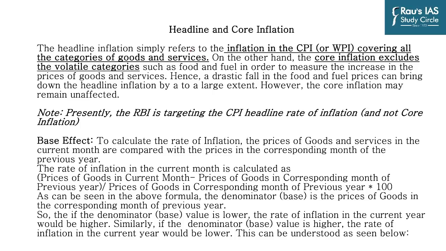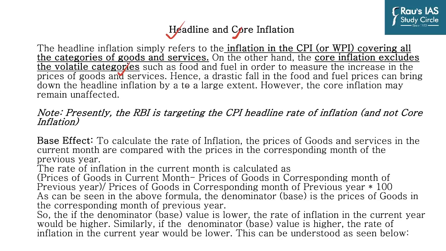Also, at the same time, aspirants often come across terms such as headline and core inflation. Now, headline inflation simply refers to the inflation in the CPI or even the WPI, covering all the categories of goods and services. So that is the complete CPI and WPI. But on the other hand, core inflation excludes the volatile categories such as food and fuel, in order to measure the increase in the prices of goods and services in general.